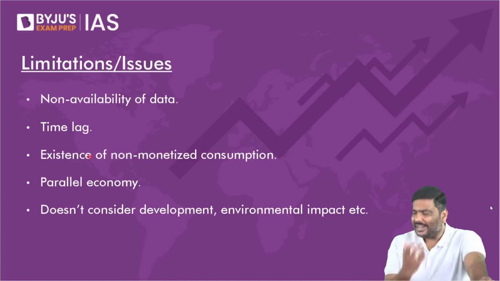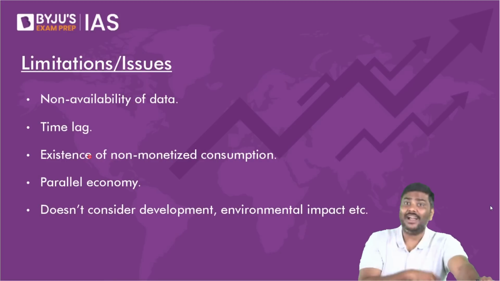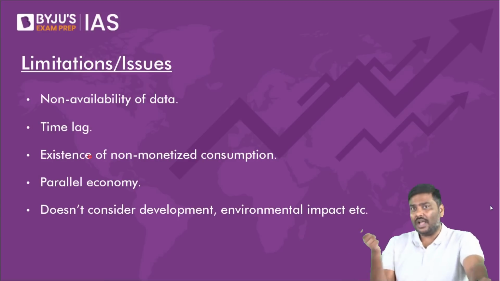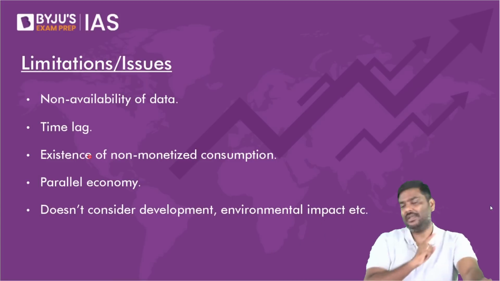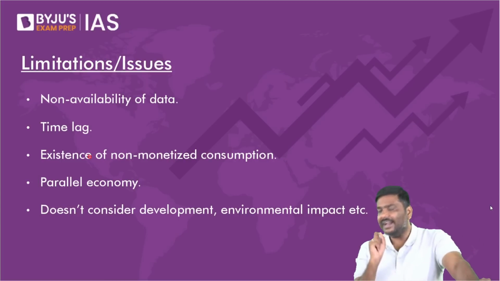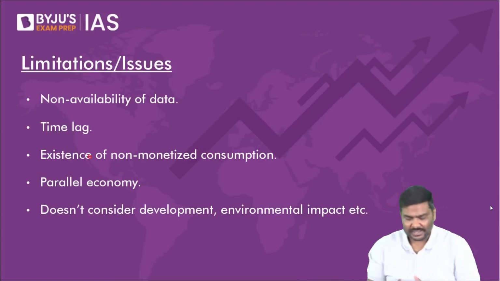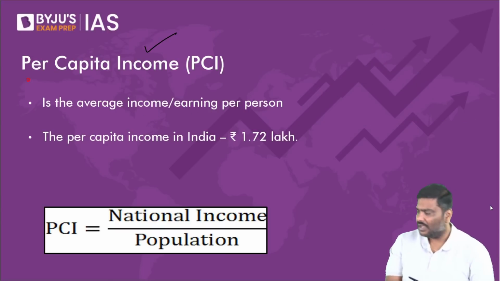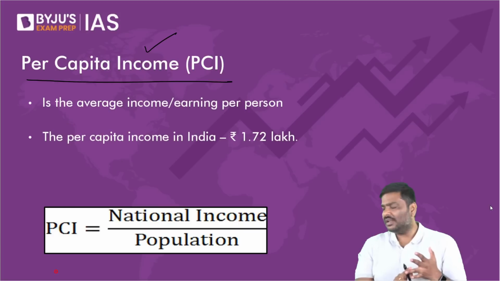For example, if my question to you is, what indicator would you use to find out how Indians are doing? I'm not talking about India, I'm talking about Indians, that is Indian companies, Indian citizens, etc. Your indicator will be NNP. Is the logic okay? And using NNP itself, we will calculate one more indicator by the name of per capita income.